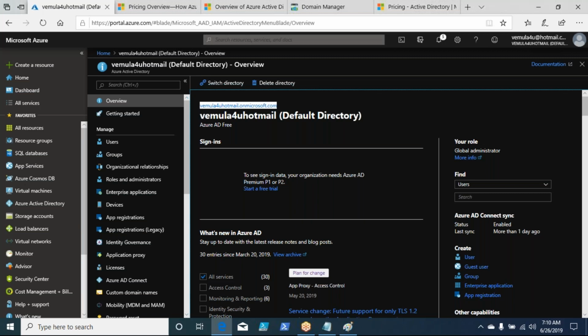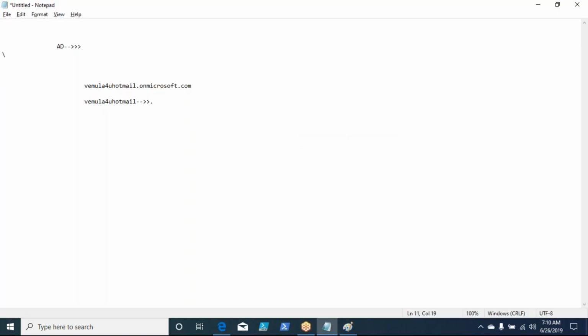When you create users on Azure Active Directory, let us say I am creating a user called U1, how does that user U1 get created? It takes the name U1 @ Vemula4u hotmail.onmicrosoft.com. This is how your user ID will get created.